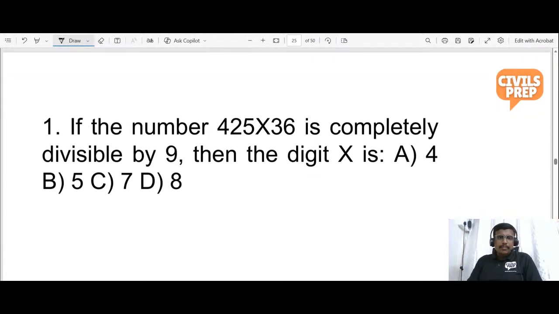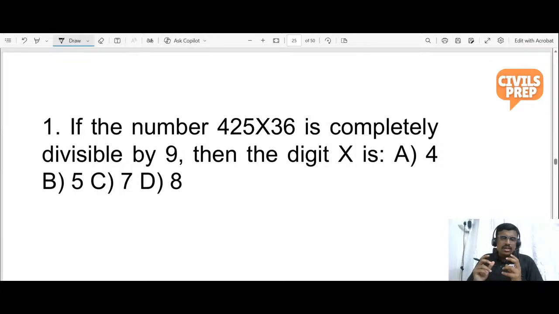If the number 425x36 is completely divisible by 9, then the digit x is. So the question asked here is they have given a 6-digit number, in which they have given x for one digit. So we don't know what would be the answer. And then they have given that it is completely divisible by 9.